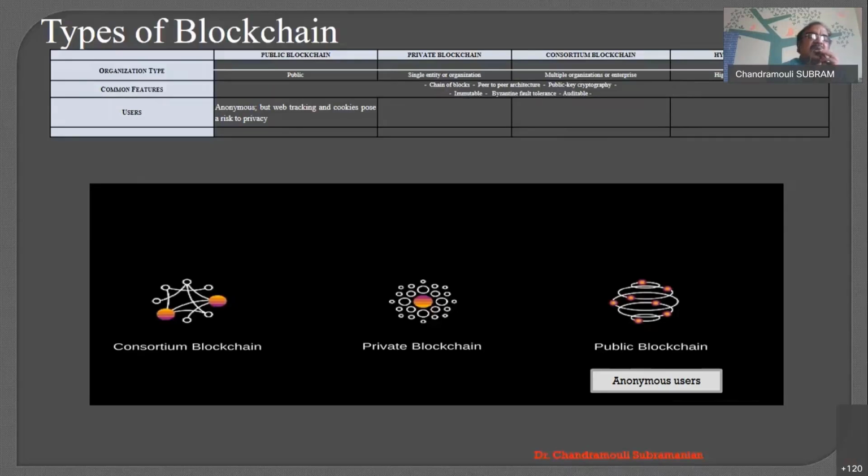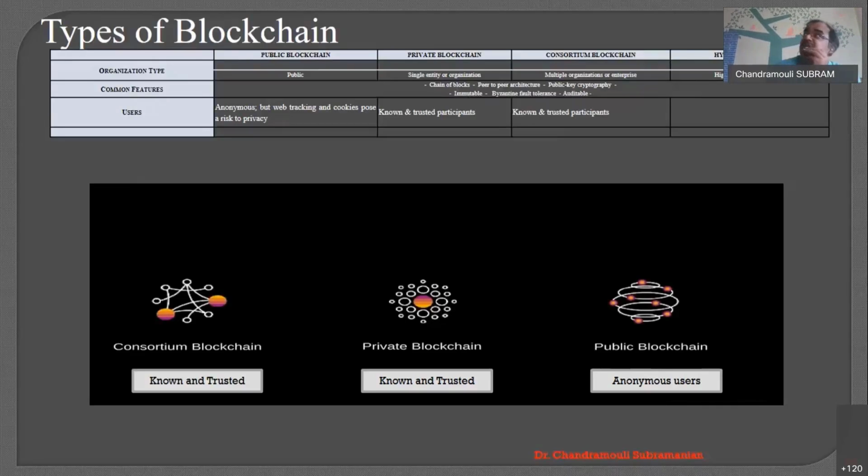That is why, in the case of users, the users are anonymous as far as the public blockchain is concerned. In the case of a private blockchain, the users are known, and we are also trusting the users because it's private. When you're joining a public school, who runs it? It's the government, maybe with management. Whereas in the private, we know everybody clearly, so it's known and trusted. Of course, each has its own advantages and disadvantages, but as far as users are concerned, they are known and trusted.